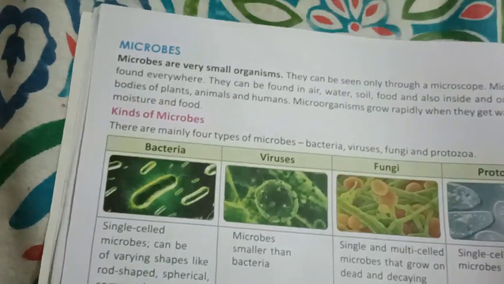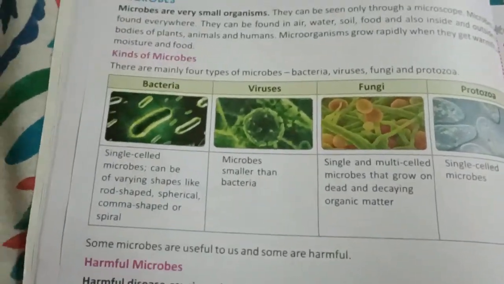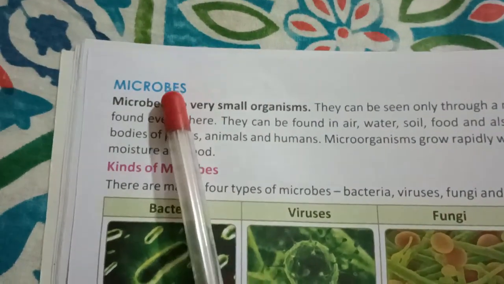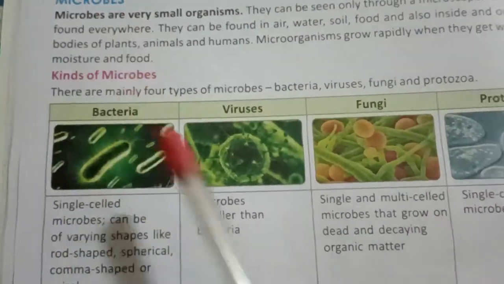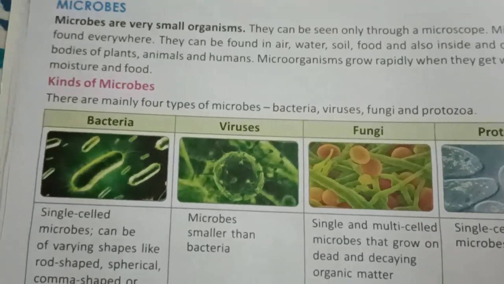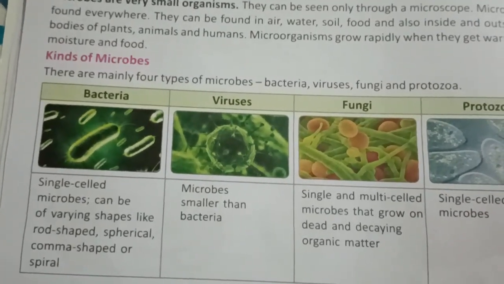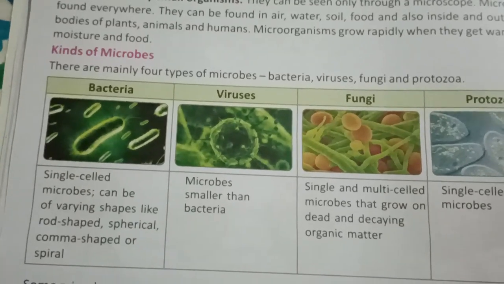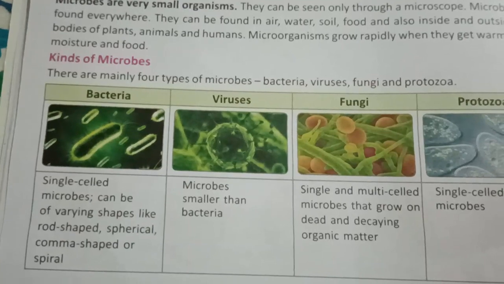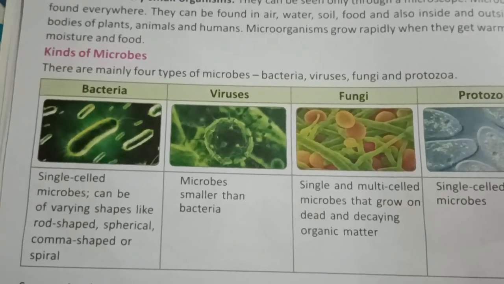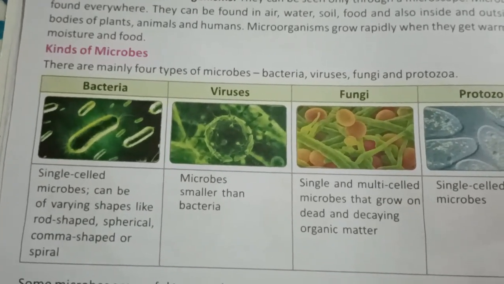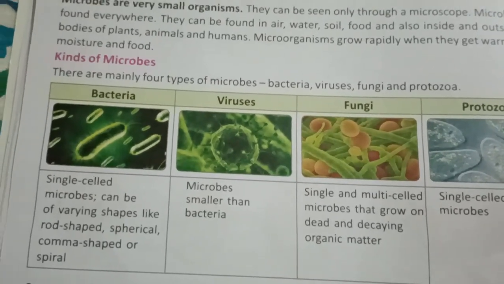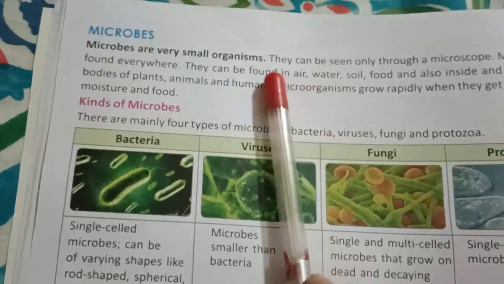Up till now we have discussed the teeth. Now we are going to discuss the next concept from the same lesson, microbes. So let's see what is meant by microbes. As we know, on our earth there are so many animals, so many plants, and human beings also. All these we can see very easily. But along with all these plants, animals and human beings, there are some other organisms that we cannot see. They are very small organisms.